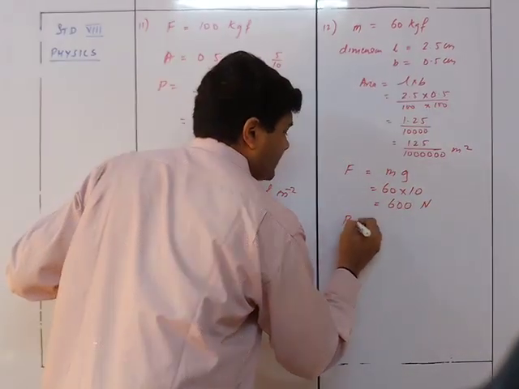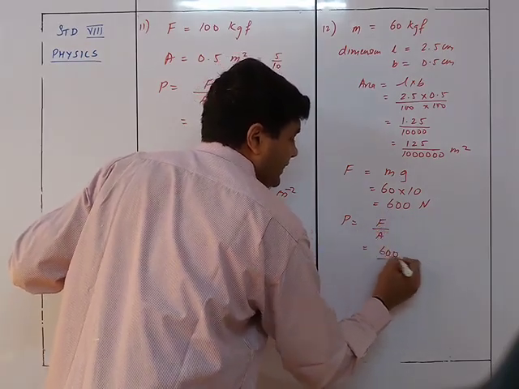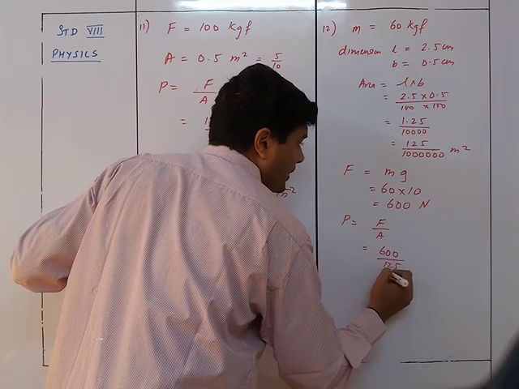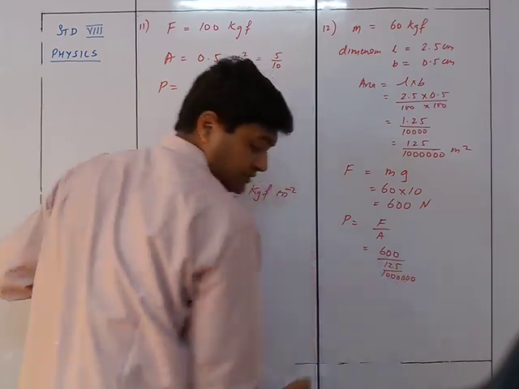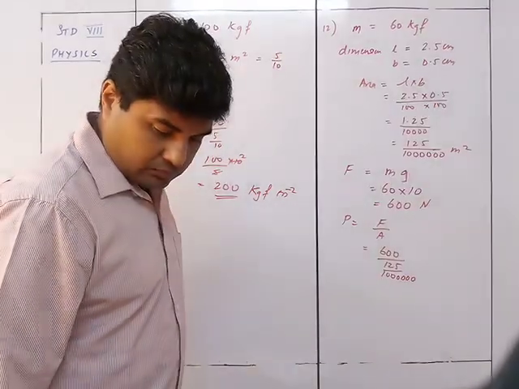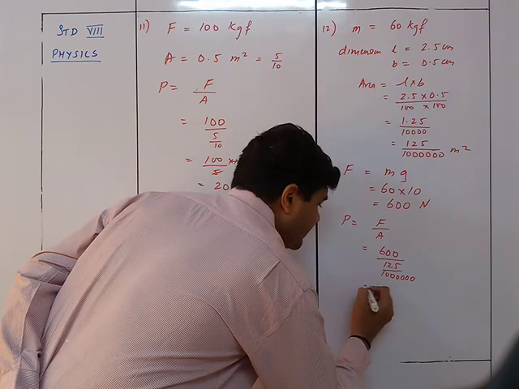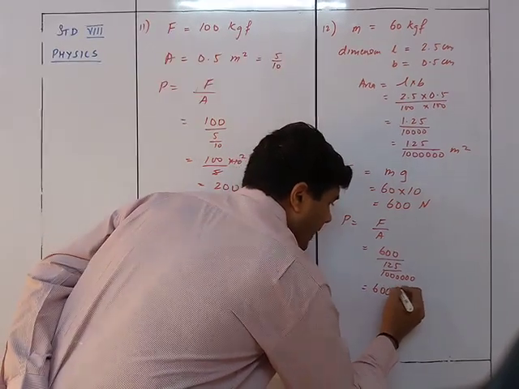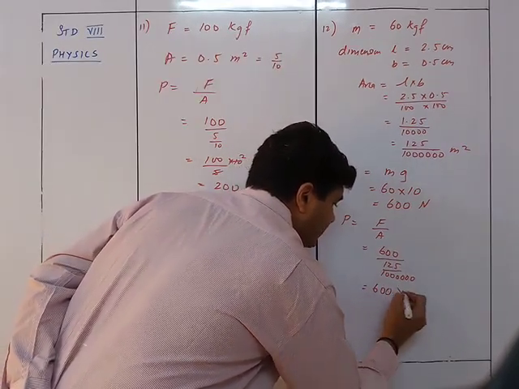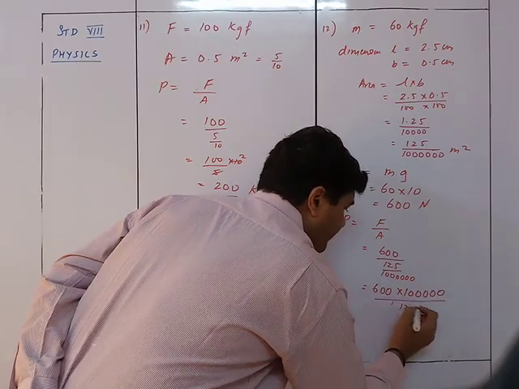So accordingly, pressure will be equal to force upon area, that is 600 into 125 upon 1, 2, 3, 4, 5, 6. Right? Okay. So this is like this over here. Now this is going to be 601 into 1, 2, 3, 4, 5, 6 upon 125.